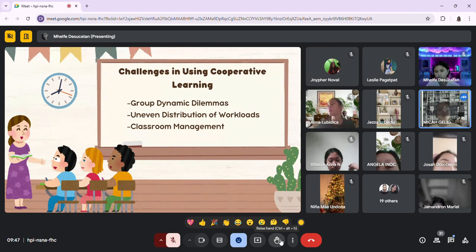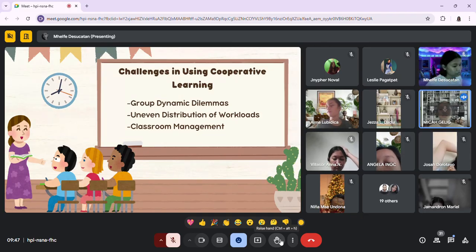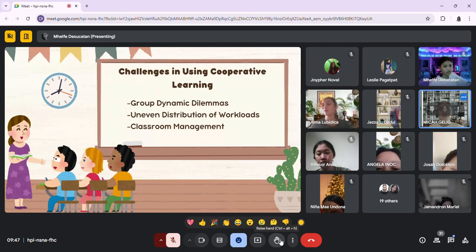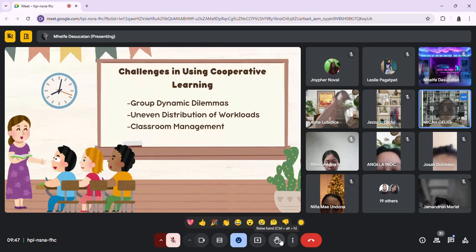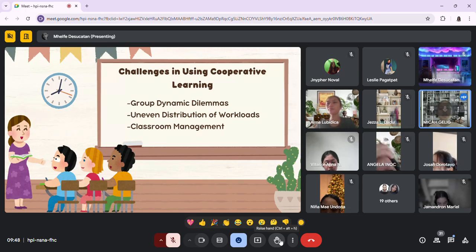So for example, again, in a group activity, the class is split into several smaller groups, each working on different tasks. And one group might be fully engaged in creating a poster, while another is distracted and chatting. So the teacher has to move between the groups to monitor progress. But with many different activities happening at once, it becomes challenging to keep all students on task.